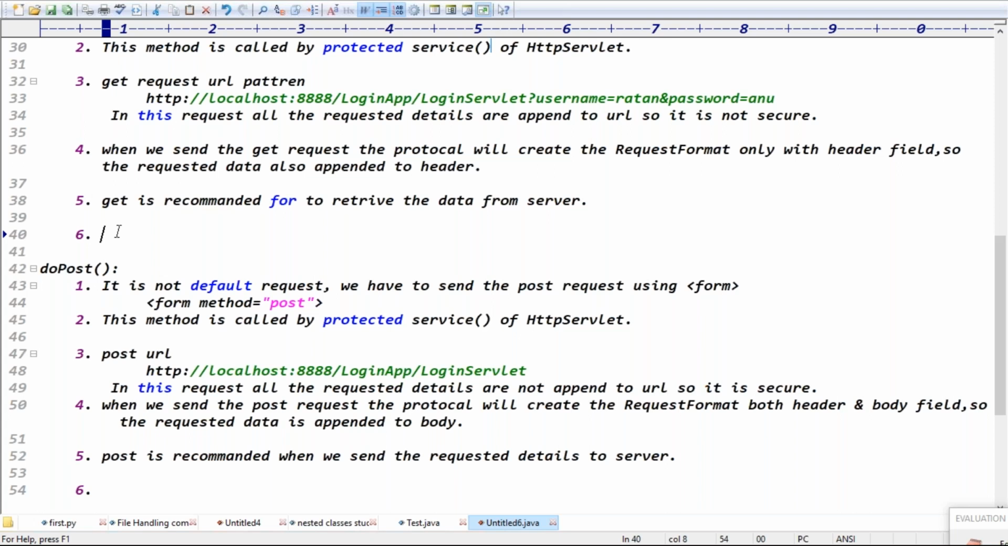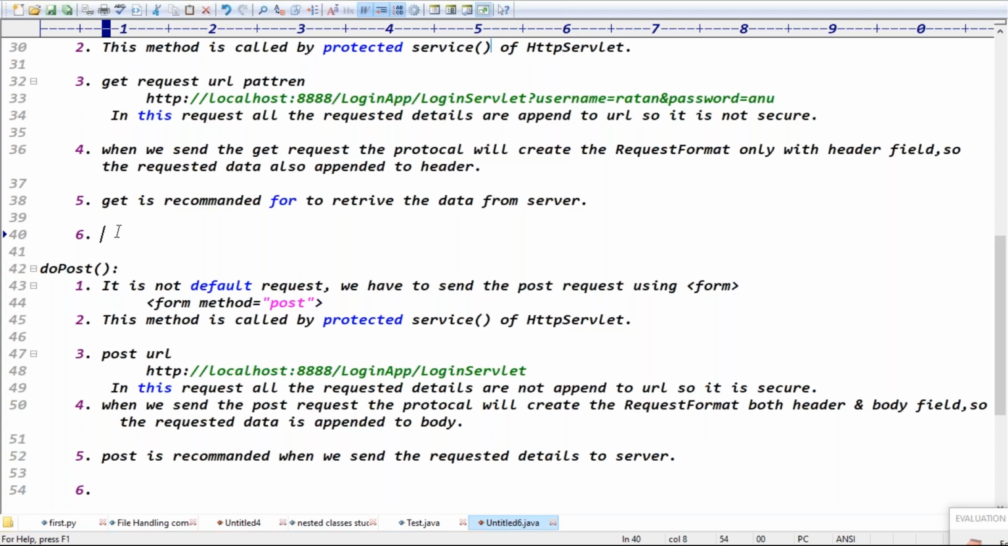Generally they'll say that using a get request, the get request contains header and body, or only header? Only header, sir. Only header is there. Only header means what? Using a get request, we can send only some limited details to the server side, right? Because only header means we cannot send more details to the server side, right?